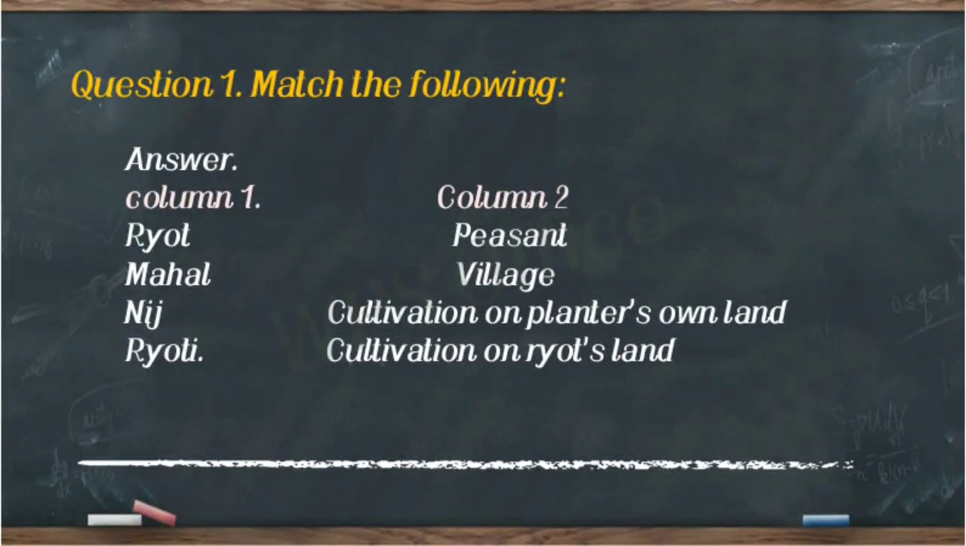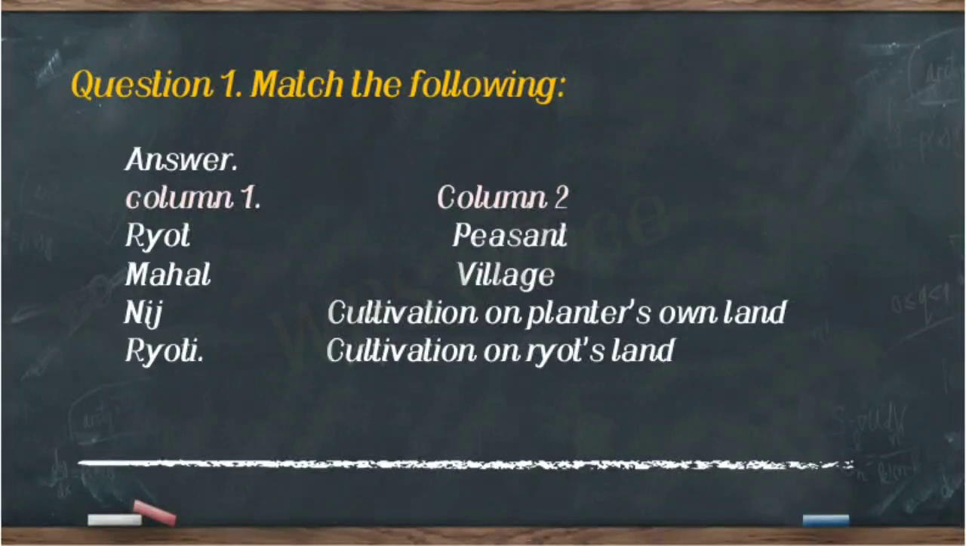So the first question is number 1, match the following. In match the following you have to match two columns given in your book, column 1 and column 2. I have directly written the answer on the slide. So the answer is, first the ryot will match with peasant. Next, number 2 in column 1, mahal. Mahal will be matched with, in column 2, village.